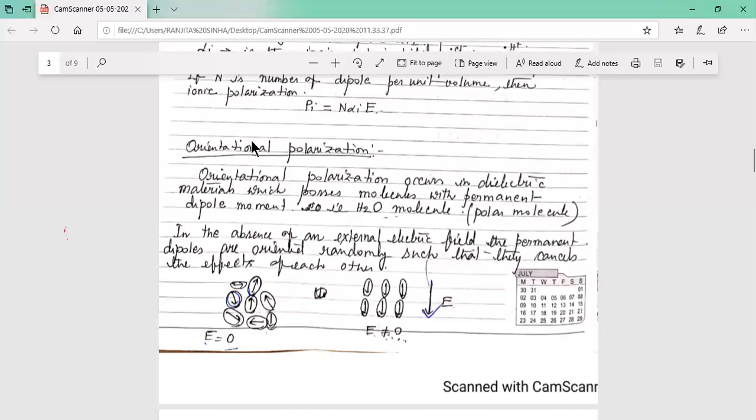Why is it called orientational polarization? Because the dipoles are oriented. All the dipoles which were randomly oriented are now oriented in a particular direction, and this is called orientational polarization. It occurs when the dipoles are placed in an external electric field. So this is orientational polarization. From this portion we get the orientational polarizability, that is alpha O.